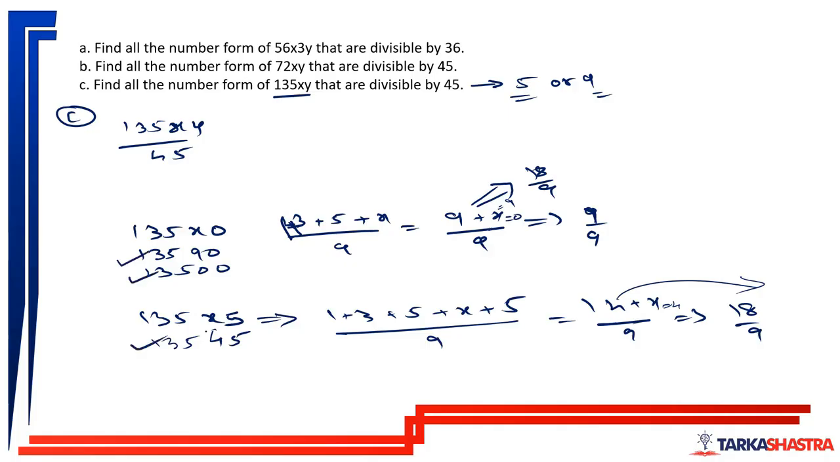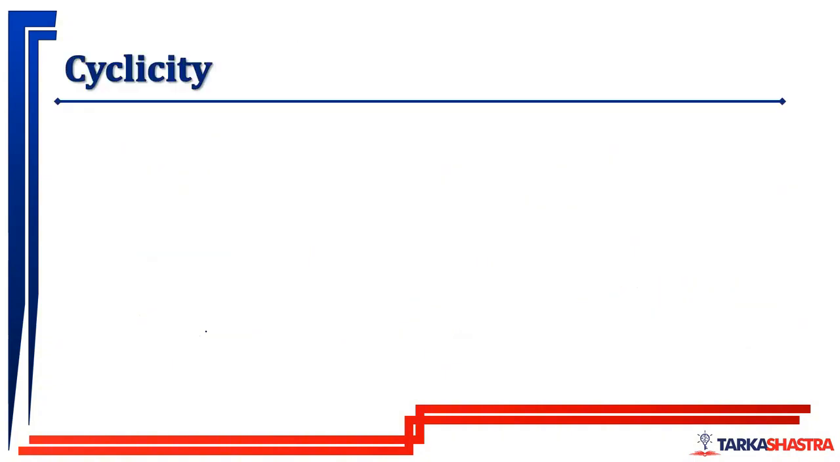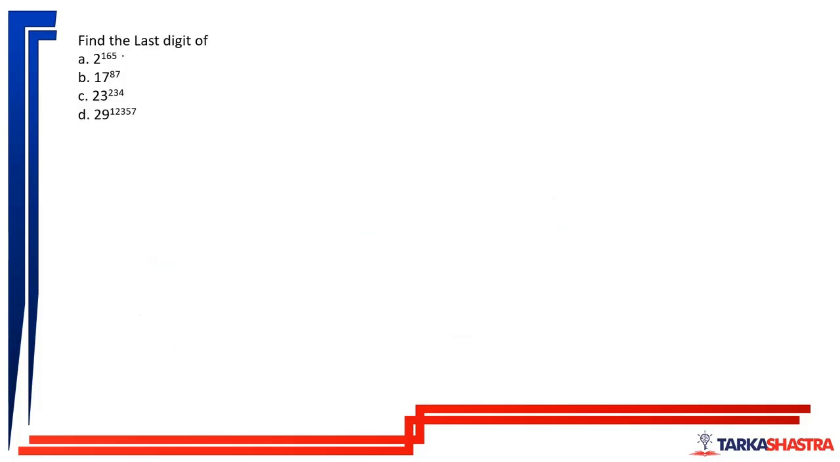Okay. So this was our divisibility rule. Going forward with cyclicity. Cyclicity is nothing but finding the last digit of such numbers. Now 2 raised to 165 you won't be able to calculate, right? 23 raised to 234 you won't be able to calculate, correct?